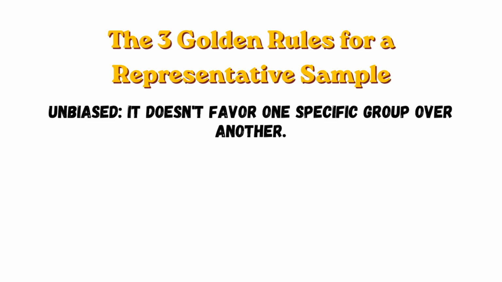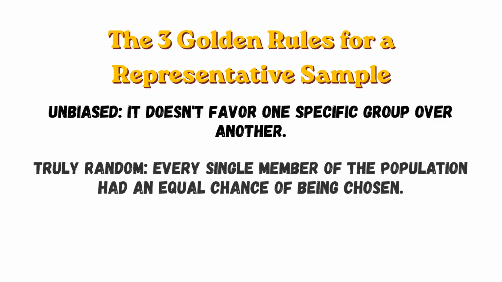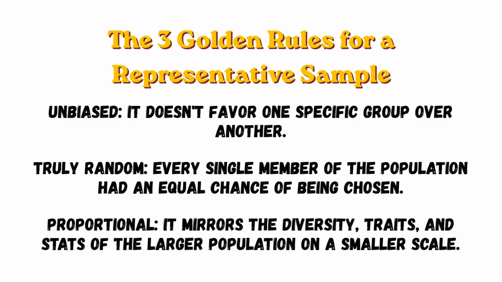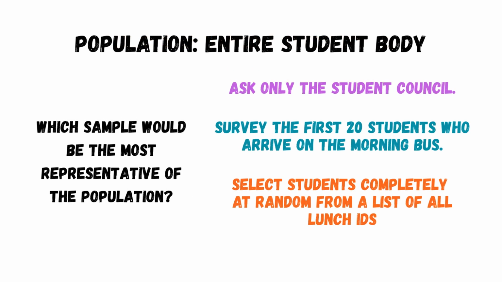First, it must be unbiased, meaning it doesn't favor one specific group over another. Second, it must be truly random, ensuring every single member of the population has an equal shot at being chosen. And third, it must be proportional, meaning it mirrors the exact diversity, traits, and stats of the larger population on a smaller scale.